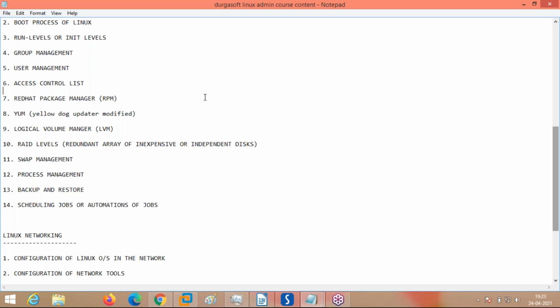So how do I protect the data? That data protection is implemented using RAID. What is RAID? You have multiple hard disks in the server. These are physical hard disks only. Suppose I implement RAID for an original hard disk which I'm using. I also create a new hard disk of the same size and connect it to the server. After connecting, I implement RAID levels.